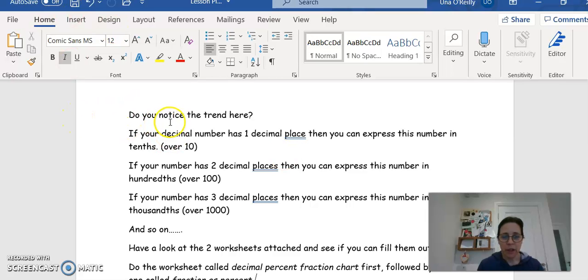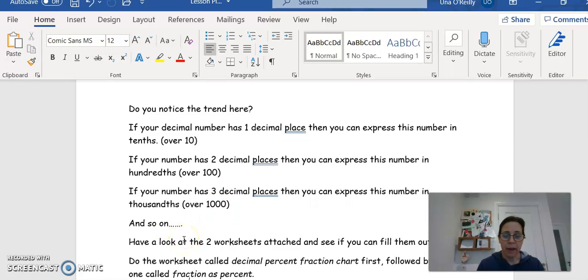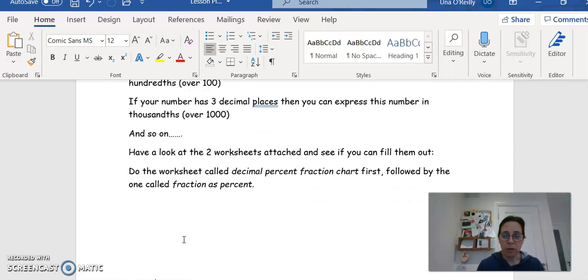So I'm asking here, do you notice the trend here? If your decimal number has one decimal place, then you can express this number in tenths. If your number has 2 decimal places, you can express the number in hundredths, over 100. And if your number has 3 decimal places, then you can express this number in thousandths, or the number over 1,000, and so on. So have a look at the 2 worksheets attached and see if you can fill them out. I'm going to show them to you now.